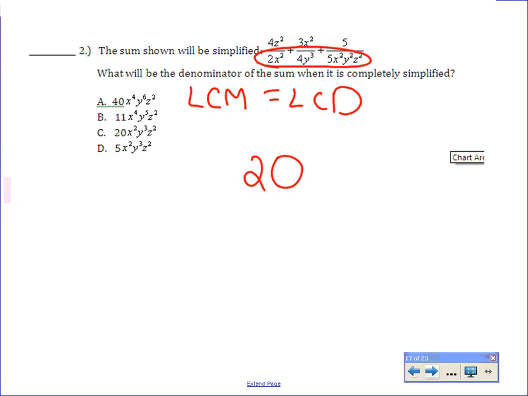So if you just count by 5s, finding all the multiples of the larger number, that's a little shortcut for you. So is everyone okay with the 20?